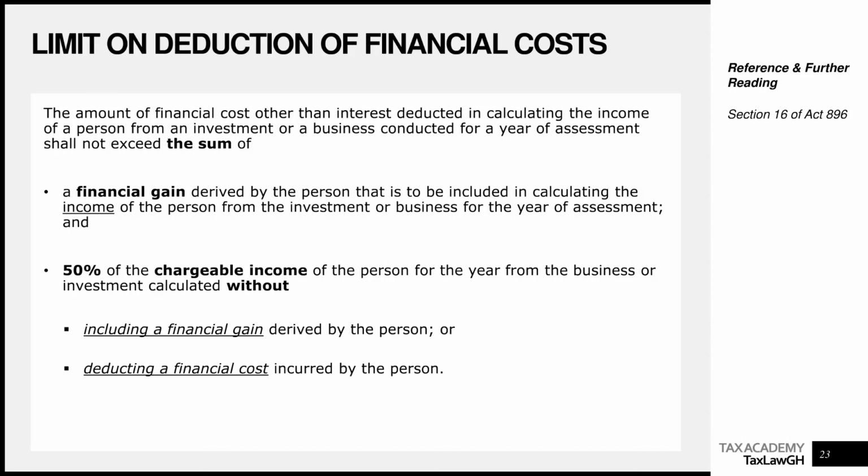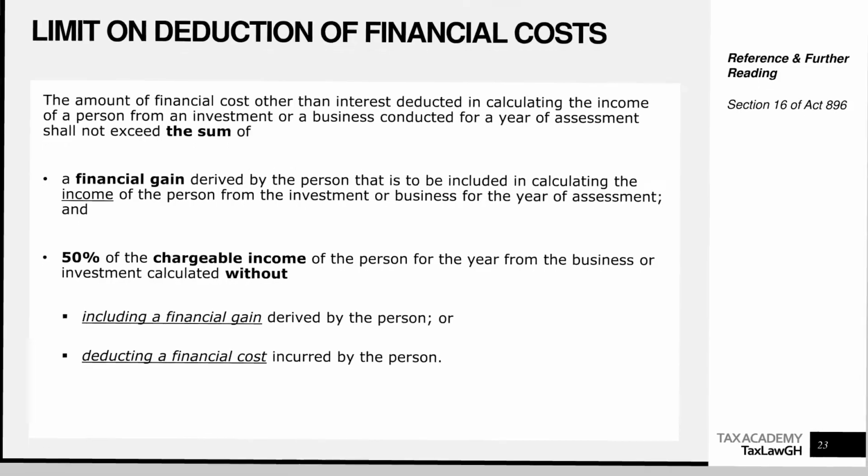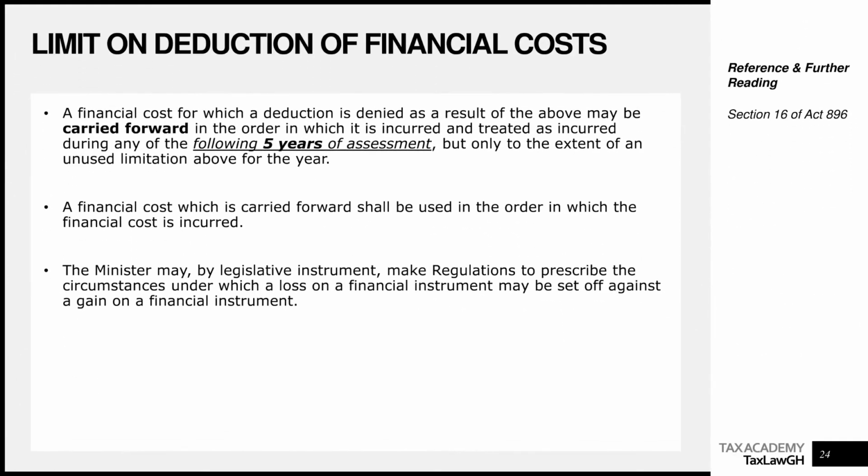So CI star equals CI minus FG plus FC. So let's define where FG is financial gain, FC is financial cost. Hopefully this should help you conceptualize, for those who like to create a formula out of everything.